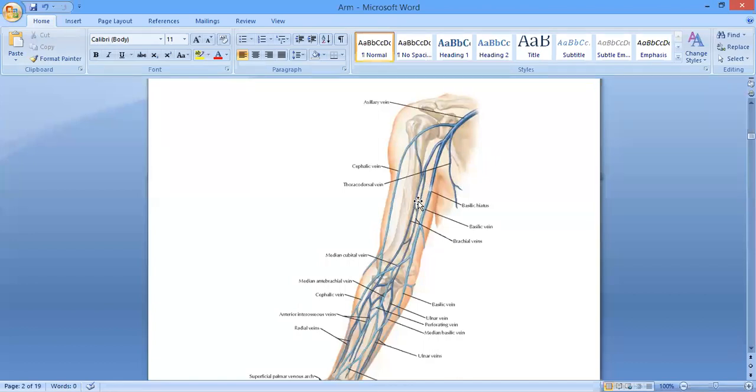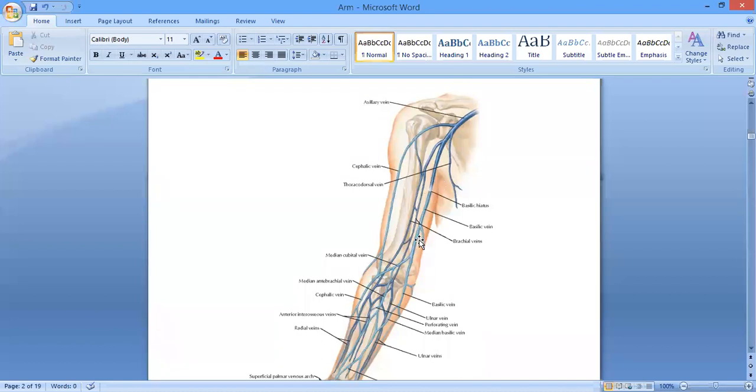Okay? The deep veins, which are just accompanying the brachial artery. Okay? तो brachial artery के साथ ये दोनों veins ascend कर रही होती हैं, and at the lower border of the teres major muscle, the basilic vein is going to join with these two venae comitantes and going to form the axillary vein. So the axillary vein formation. ठीक है जी? Is it clear? Problem तो नहीं है जी? Superficial veins में कोई problem तो नहीं है जी?